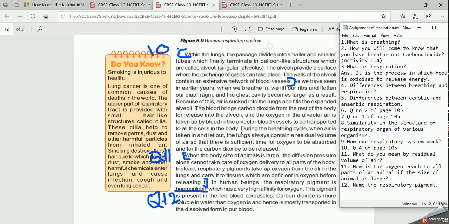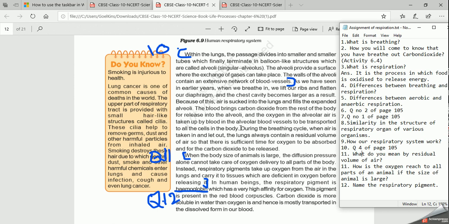Okay. During the breathing cycle, you can mark from here, when the air is taken in and let out, the lungs always contain a residual volume of air. Why does it contain a residual volume of air? As I told you, when the exchange of gases takes place, it will take some time. Though it is less than a second, still it will take some time. So there is sufficient time if it contains some amount of oxygen in the lungs, right?